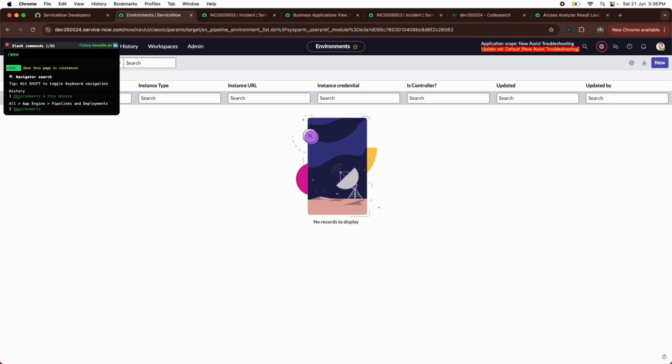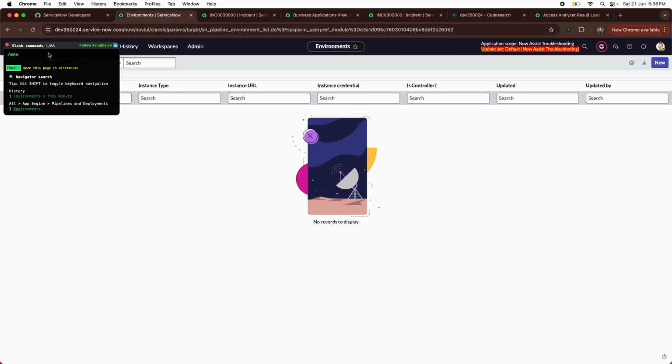The test environment will open up with that same record, and it will open in a new tab. If you change the URL, it won't open in a new tab. It will just refresh the page and show you the same record in the test instance. But with the help of /env, it is going to open in a new tab.